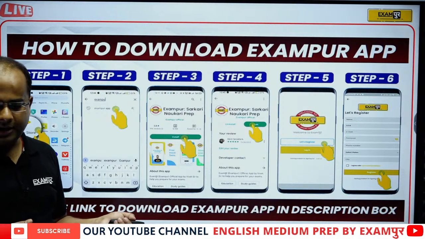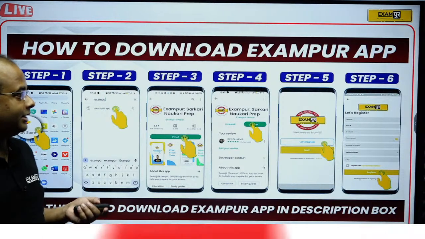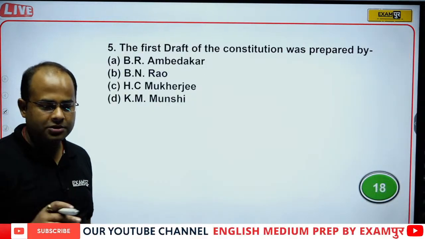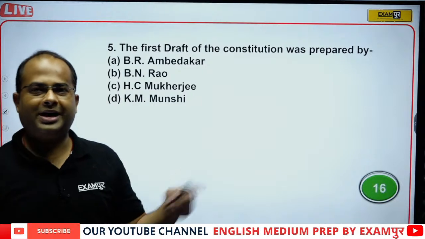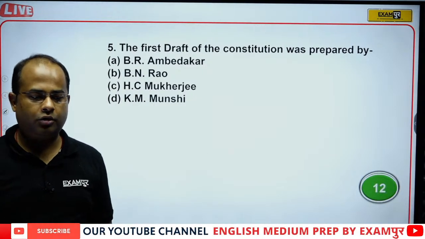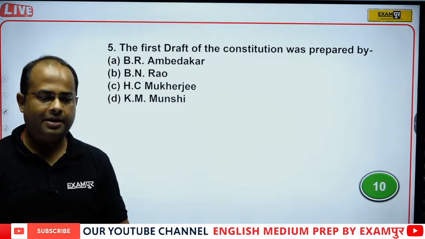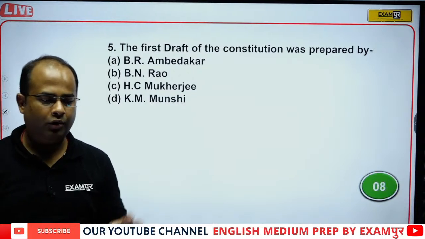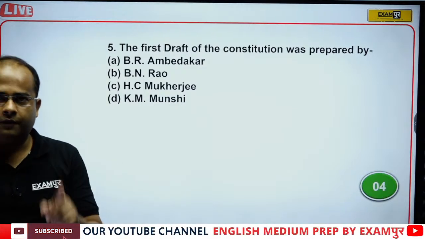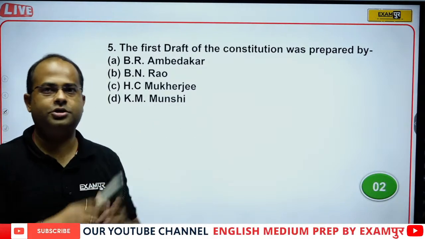Now let's come again to our main work, that is the question discussion. Next is the question: the first draft of the constitution was prepared by whom? Is it Baba Saheb Bhimrao Ambedkar, B.N. Rao, H.C. Mukherjee, or K.M. Munshi? Who presented the first draft of the Indian constitution?